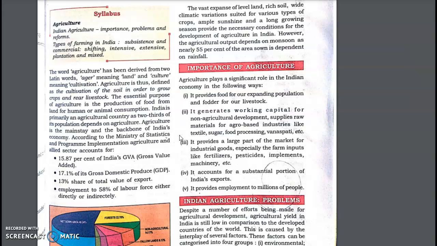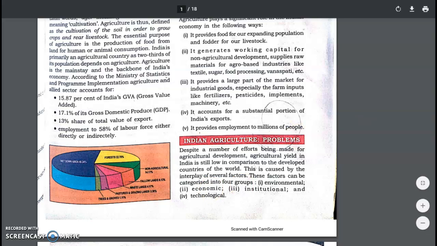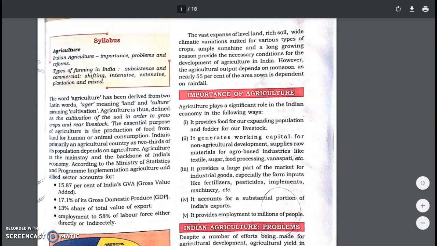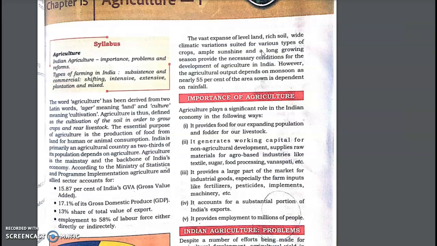According to the statistics, the gross value added by agriculture is about 15.87, while the GDP is 17.1%. 13% of the total value of agriculture is basically exported. And in the employment sector, about 58% of the laborers are directly or indirectly employed. This is a pie chart that basically shows the breakdown of how important agriculture is for India. And we also know that India has vast land which is rich in soil, and the climatic conditions are such that they help agricultural growth.